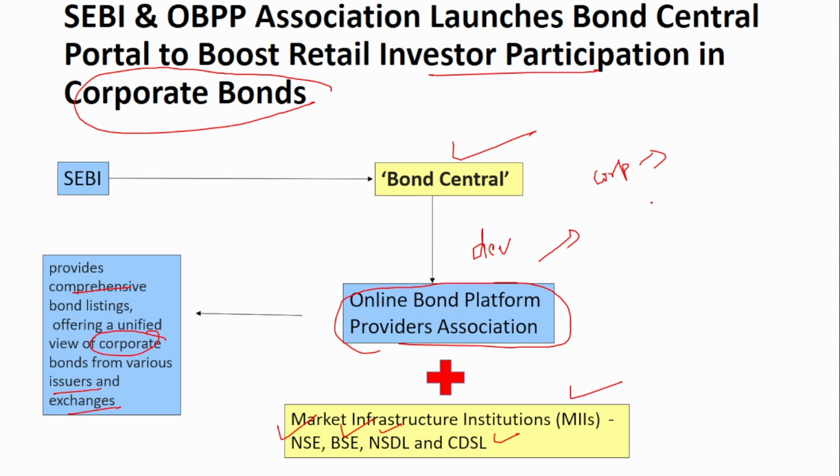All these bonds will be listed along with important documents such as the risk assessment, and the bond document will be available on this portal. So the investors can download the document and make a decision whether to buy the bond or not, and also compare the returns with other instruments such as government bonds and government securities, and then decide for themselves whether to buy these corporate bonds or not. So this will make the decision making process easier for the investors. Remember the portal name Bond Central is developed by the Online Bond Platform Providers Association.